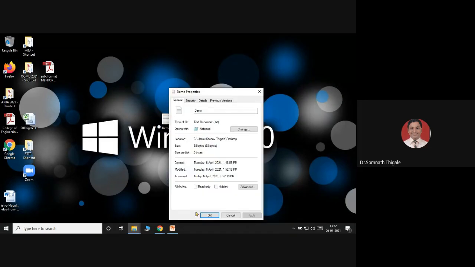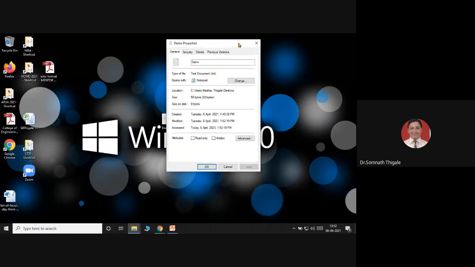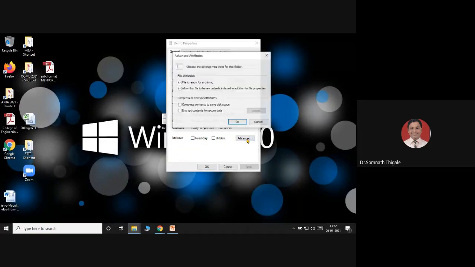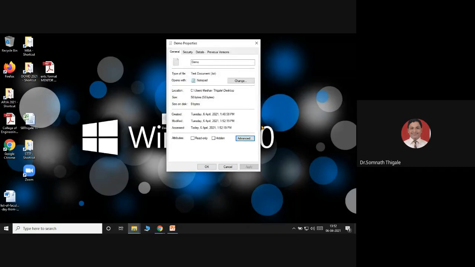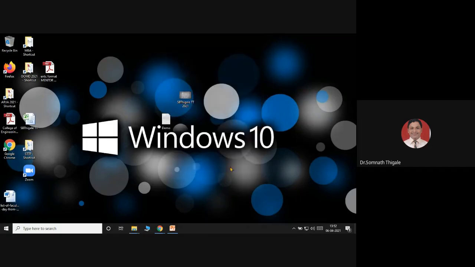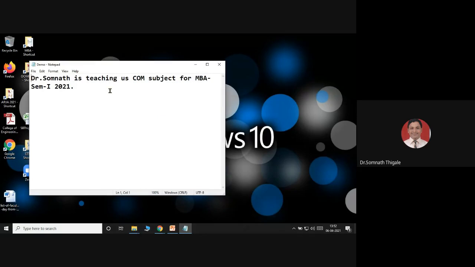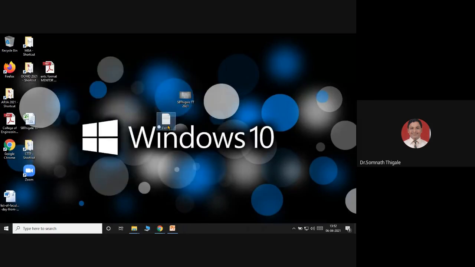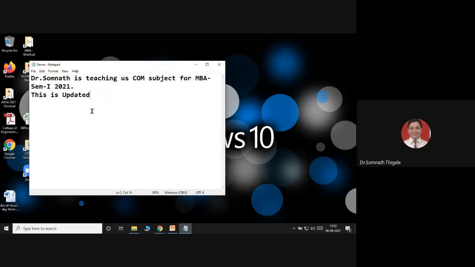If I click here, you can check these are the attributes: read only, hidden. If I click advanced, I can easily open this file and type information, this is updated file, and save. So any user who can see the file can open it and make changes.